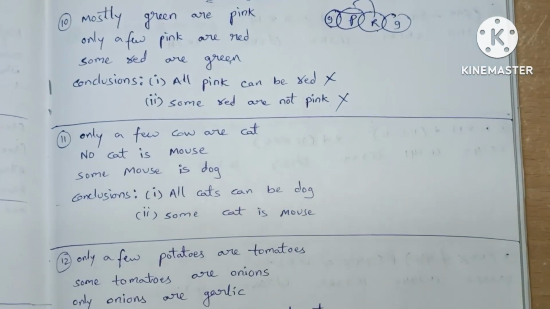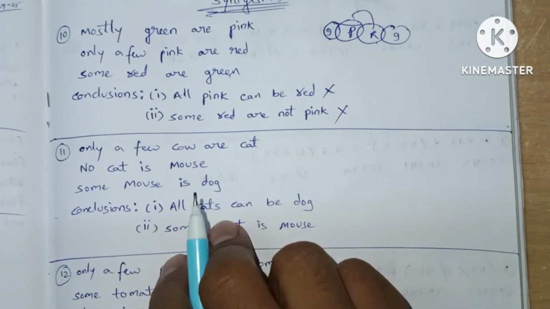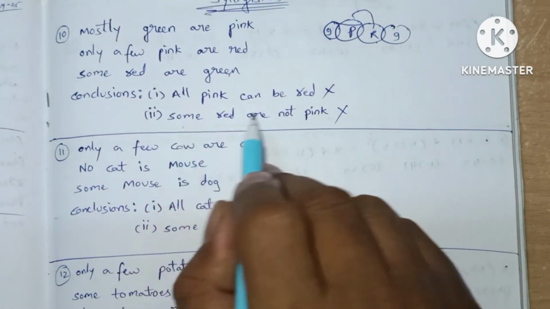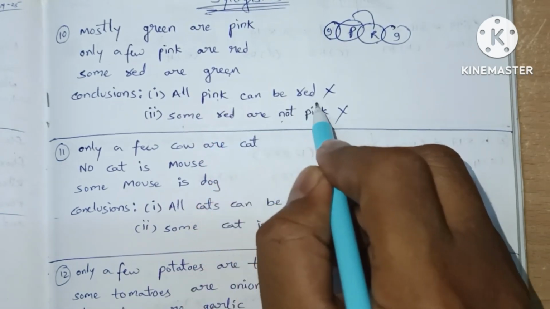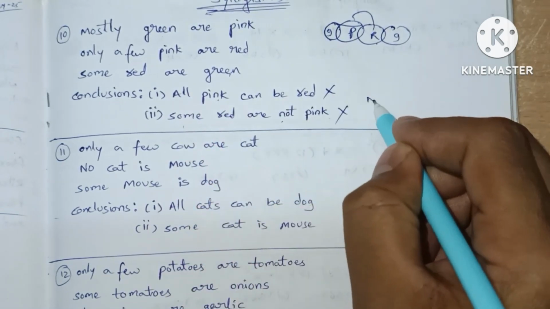Next one. If we see all, some, not, we can write either-or case, but here the suffixes and prefixes are not the same, so this is neither-nor.